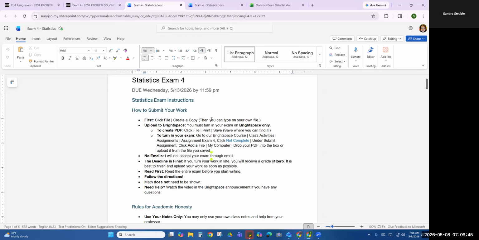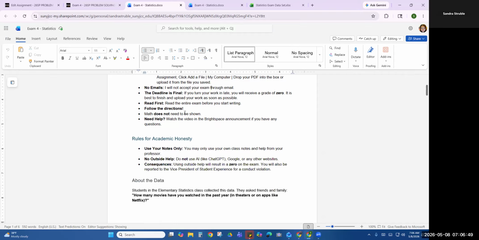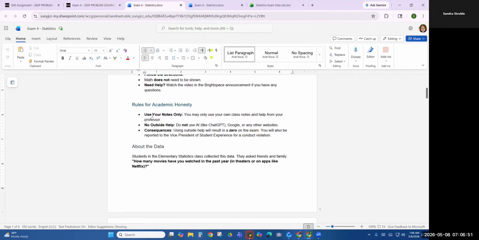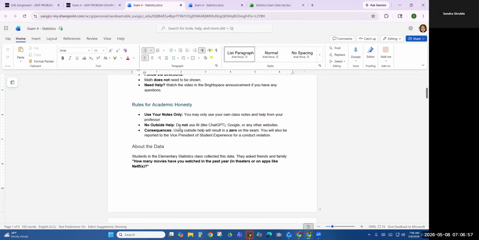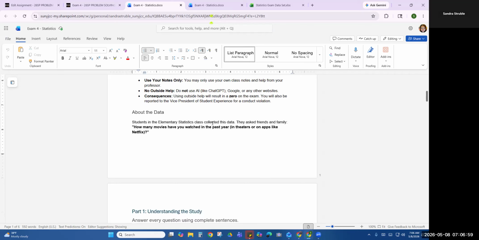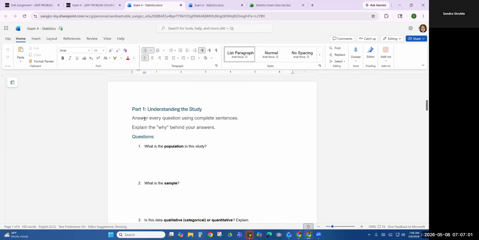So let's pretend like this is your copy. Let's go through the exam real quick. I've already read you that information for the most part. You can go through and read it. No math is needed. Please make sure that you follow the directions, read the entire exam. This data, read about that. Understanding the study. So in this part here, the reason why I want you to read the entire exam is because you're going to be doing these things that we're about to do for part 1.